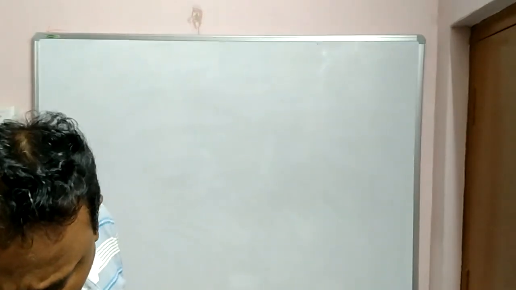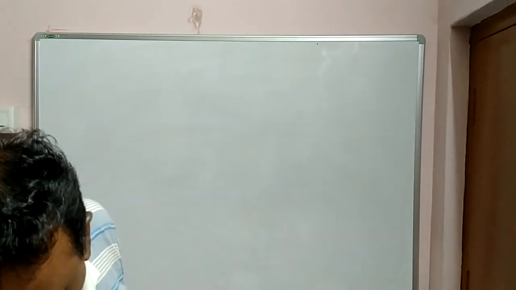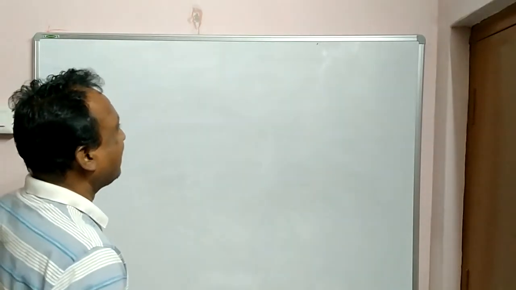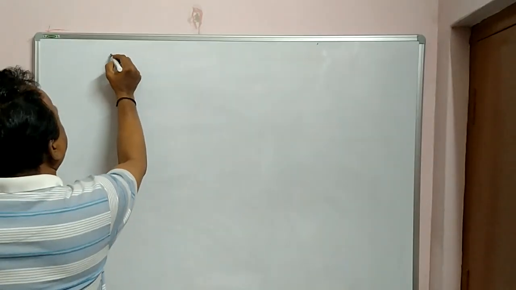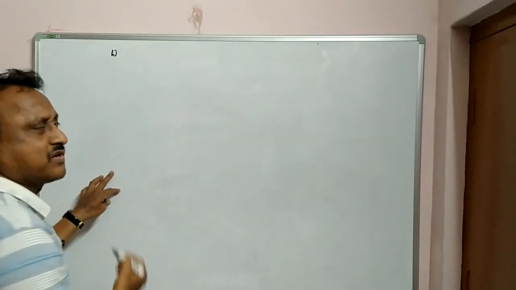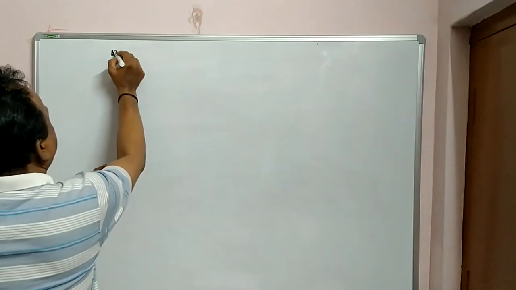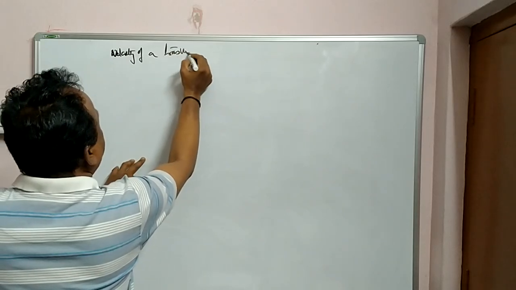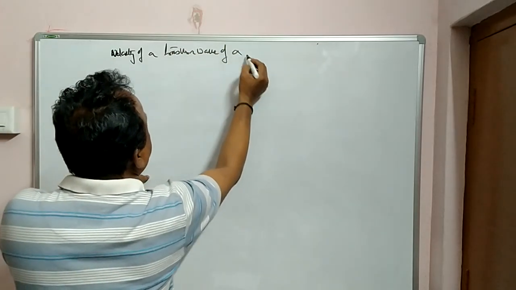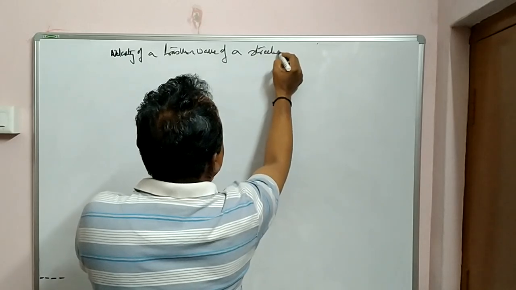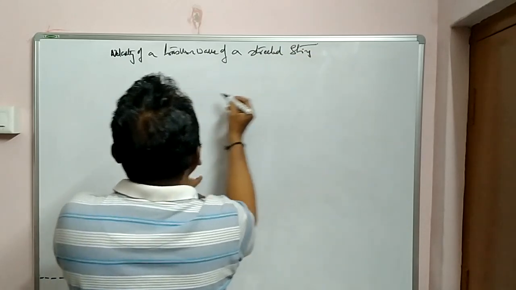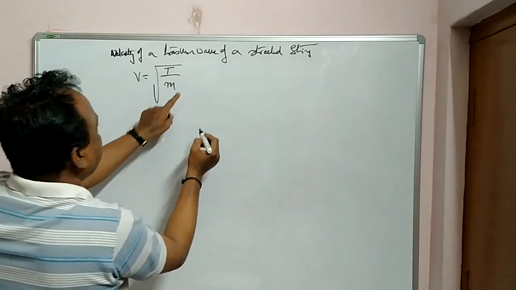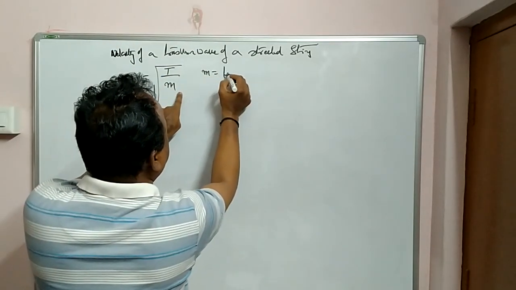Now after learning about the intensity, we have one more term to learn, that is the wave velocity equation. That is velocity of the transverse wave of a stretched string. Generally it is given by v is equal to root over T by m. In some books m is also taken as mu.